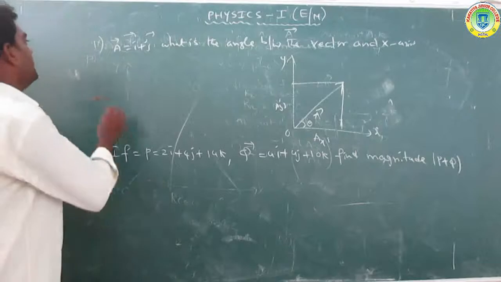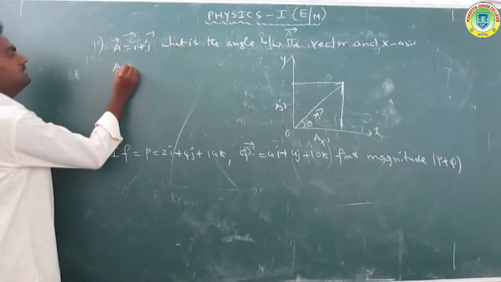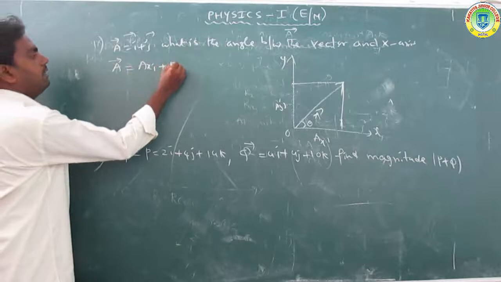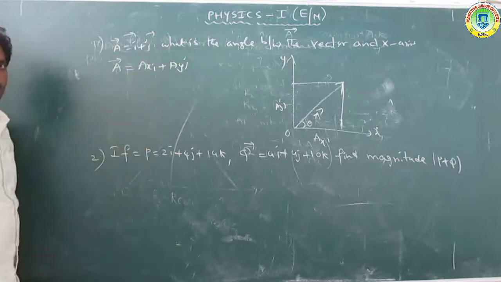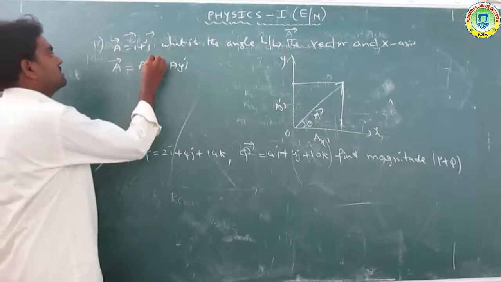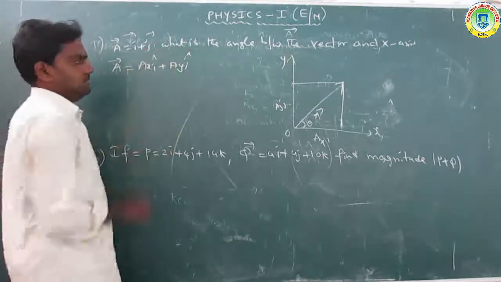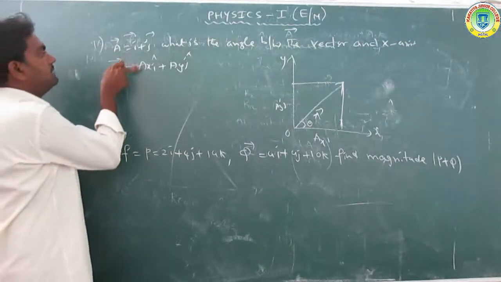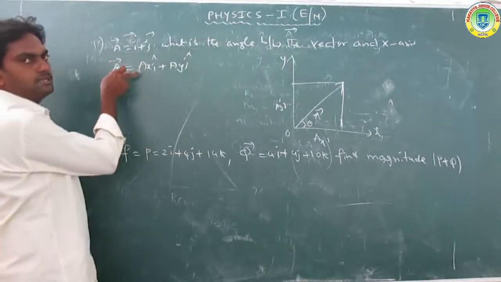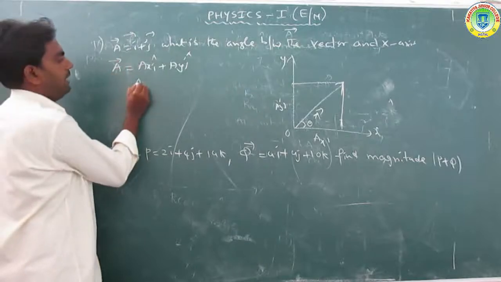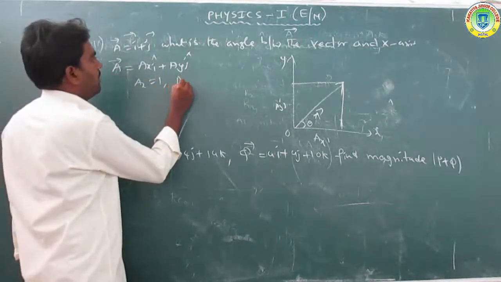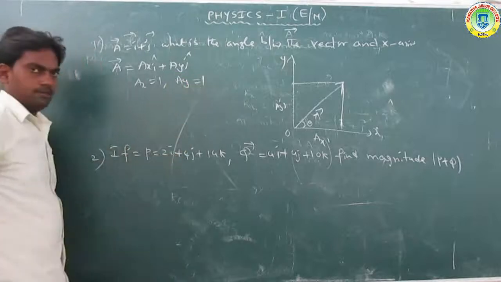Now write the general equation: vector A is equal to Ax i plus Ay j, where i and j are unit vectors. Comparing these two vectors, Ax is equal to 1 and Ay is also equal to 1.